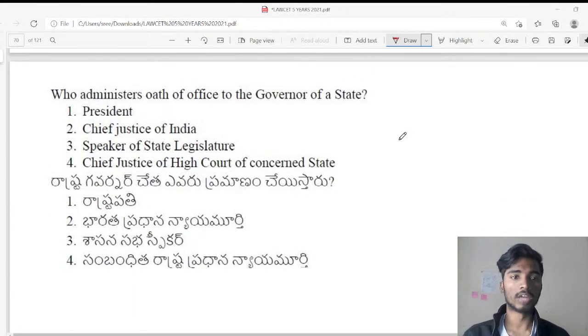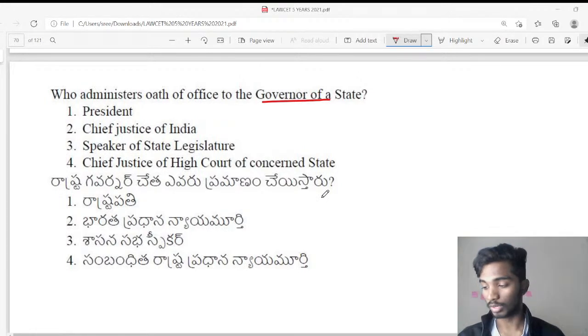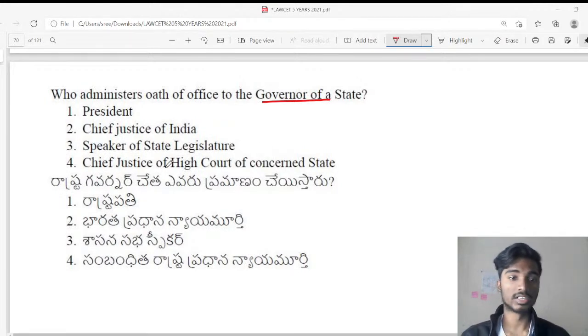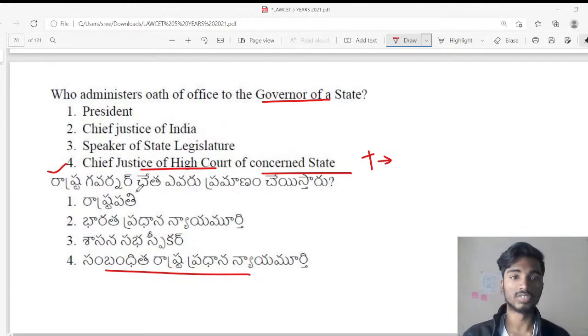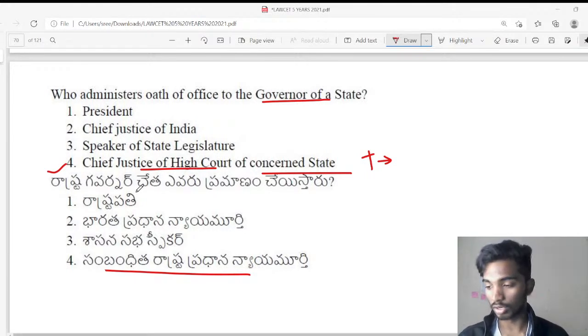Next, who administers the oath of office to the governor of a state? What is the answer? The answer is the Chief Justice of the High Court of the concerned state. If someone is nominated as the governor of Telangana, then the Chief Justice of the High Court of Telangana will administer the oath of office to the governor. Or in his absence, the senior-most judge or any other judge appointed by the Chief Justice will administer the oath to the governor of a state.